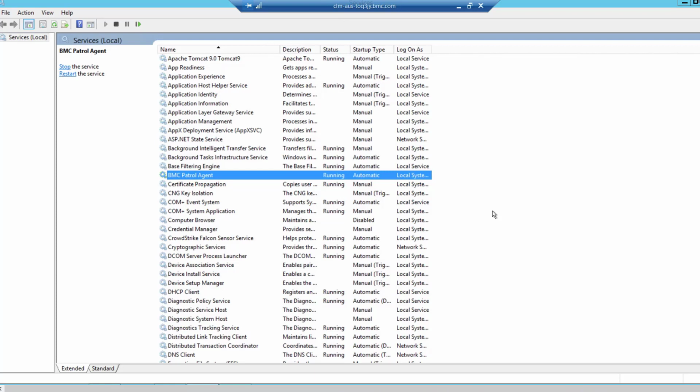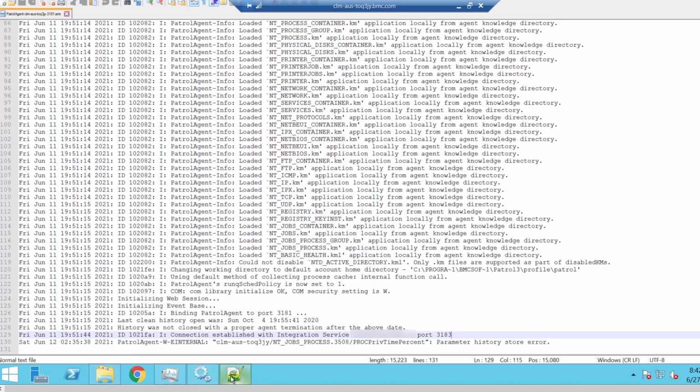On this machine, we can see petrol agent is installed, and in the logs we can see it is connected to the integration service machine. In some use cases, it can happen that petrol agent may be getting impacted by a CPU spike, which results in disconnection from the integration service. Later it resolves by itself and gets reconnected to the integration service.